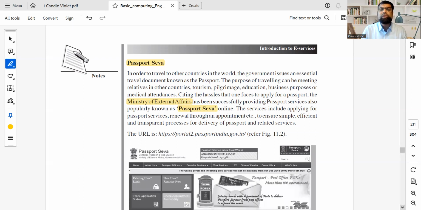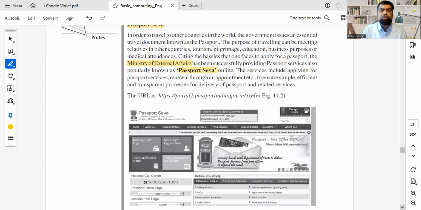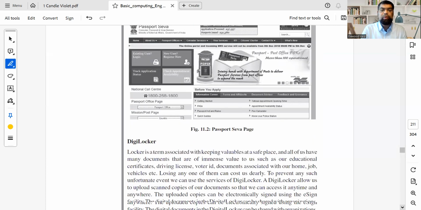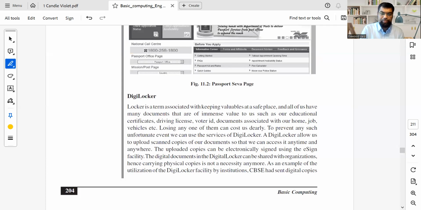If you have to write about passport, you can write about Passport Seva Kendra. You don't have to memorize the portal, just remember these are the portals. Anytime you talk about a portal, say you have to go for new user registration, you will have to give your email address, your mobile number, and an OTP will come. You verify the OTP and write down all the details. If your passport expired, you give the old passport number. Once you do it, you fill a form for the appointment. The appointment can take a long time, sometimes 45 days or 2 months. It's okay, you pay the fee, and once the appointment is there, you go for the passport appointment.